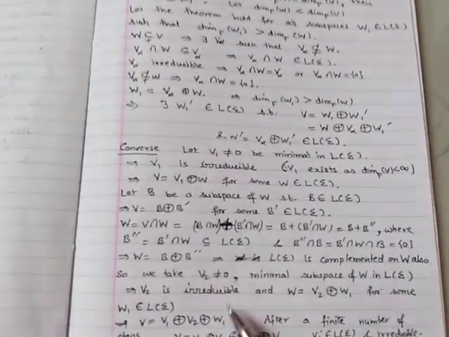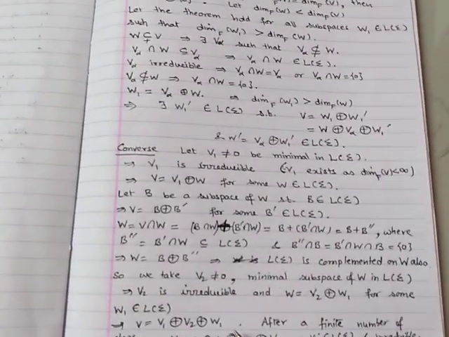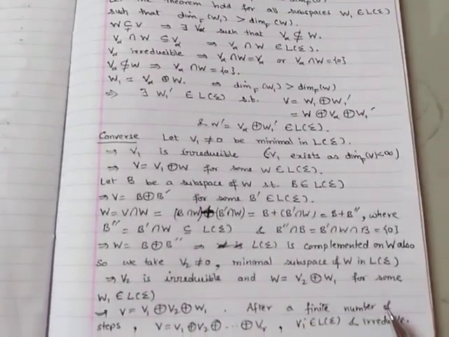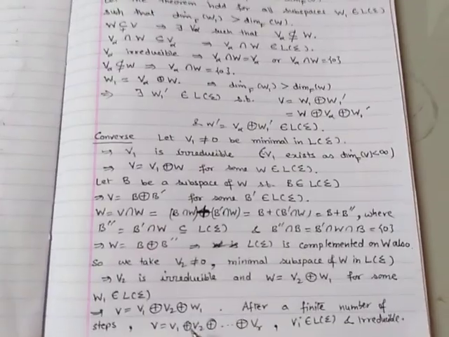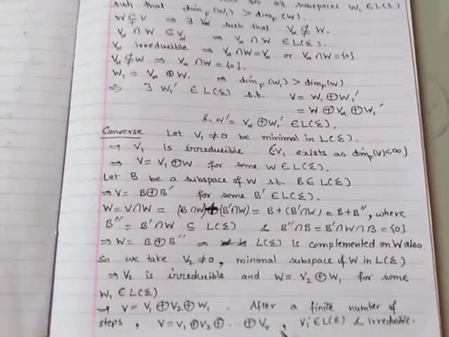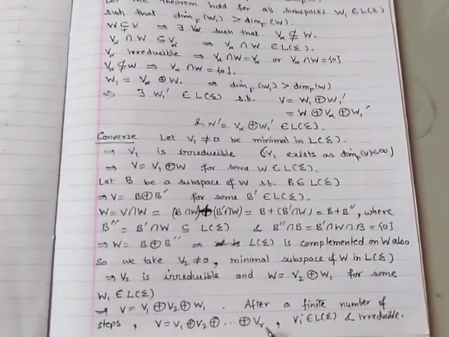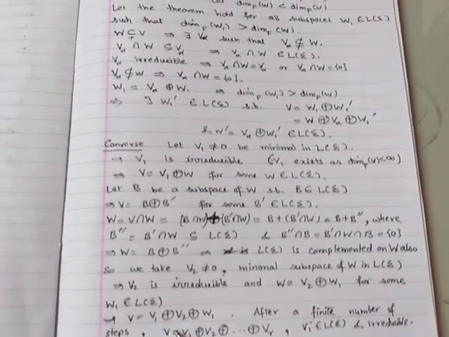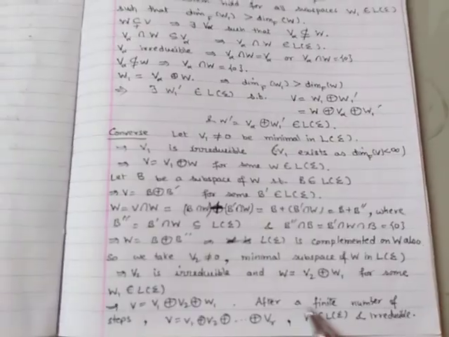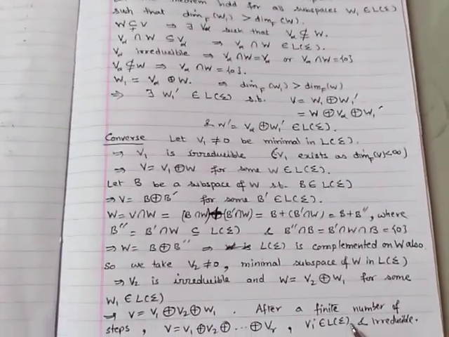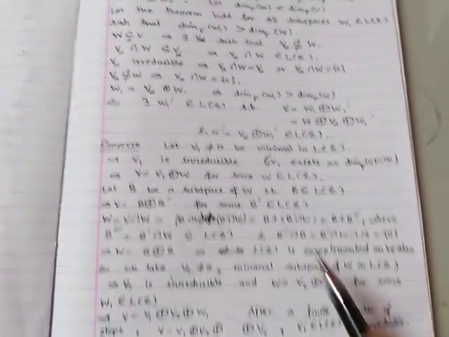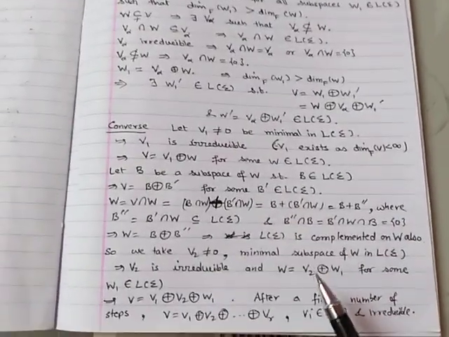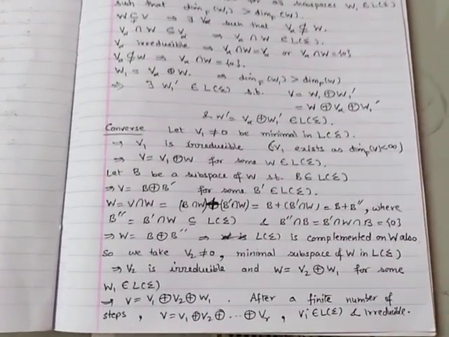And now we repeat all this process on W1. So after a finite number of steps, we will have V equal to V1 direct sum V2 direct sum up to Vr. This we will be able to accomplish in a finite number of steps because the dimension of V is finite. So all these Vi's will be in L sigma and they will be irreducible by the process that we have adopted. So this completes the proof of the theorem.